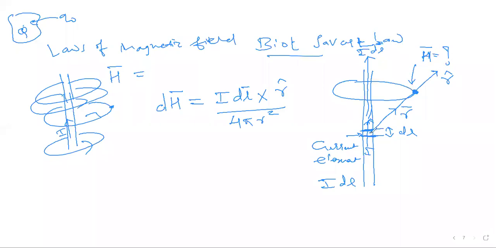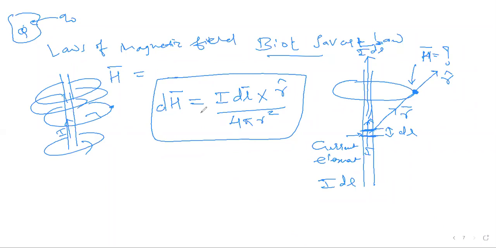due to a current element, which is infinitesimally small. Okay, infinitesimally small current element, dL, and that is given by the cross product of I dL bar, which is in the direction along the current, and R cap, which is in the direction of the point from that current element. Okay, divided by 4 pi R square. R is the magnitude of the R bar. Okay, so this is Biot-Savart's law.